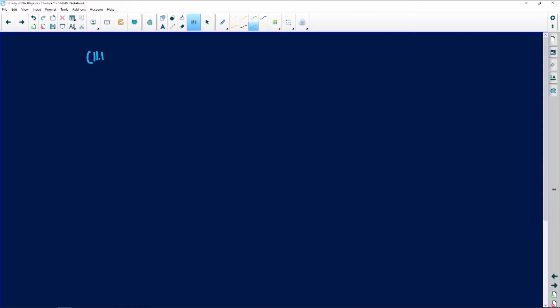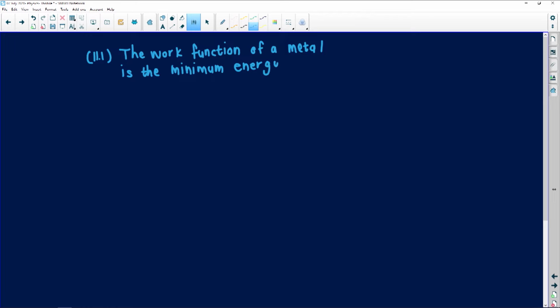This is 11.1, and the definition says the work function of a metal is the minimum energy needed to eject an electron from the metal surface.